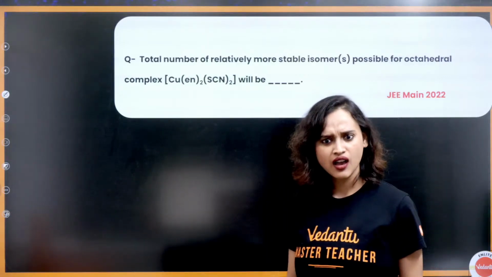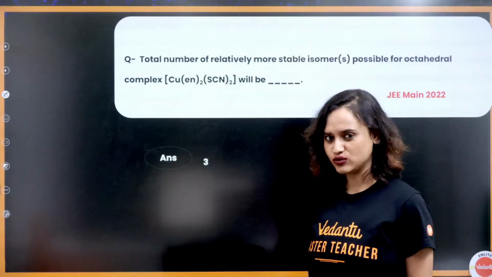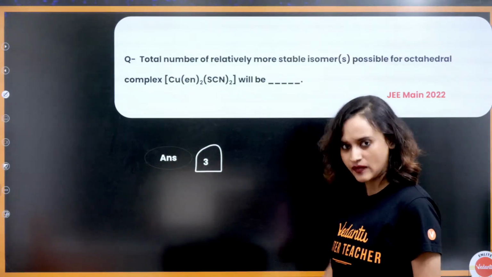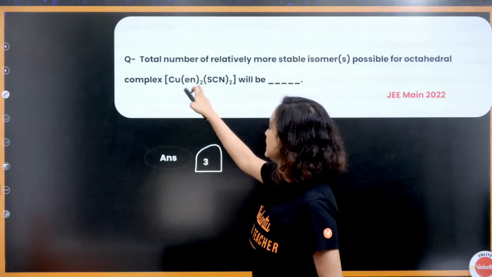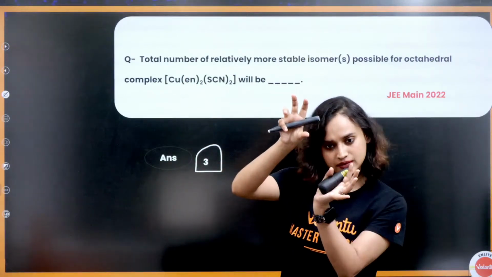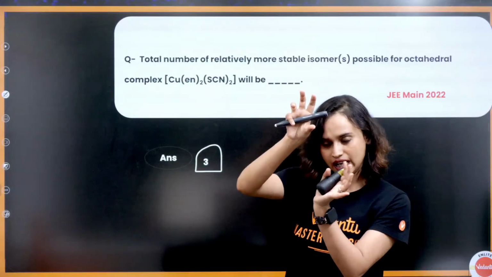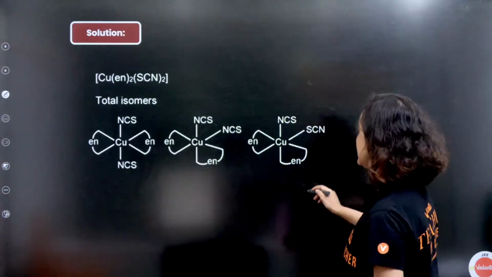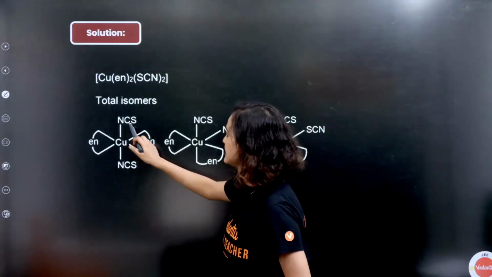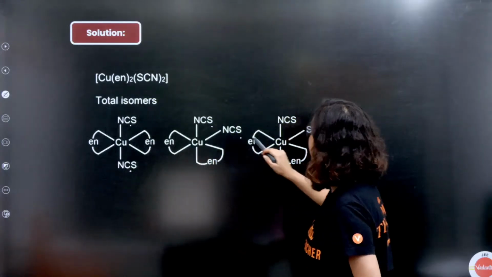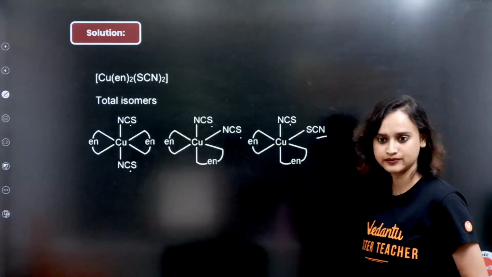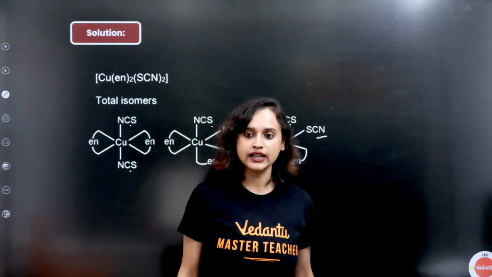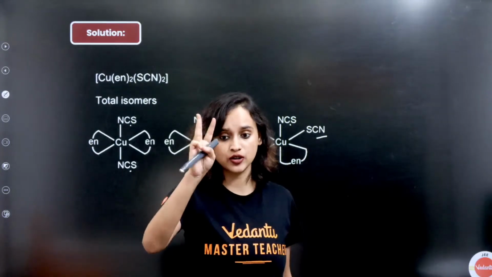No, it's not 2. It's 3. How? You wanna see? See, en, 2 en, right? Then you will have SCN, then you will have NCS, SCN. 3 isomers are possible. Okay, 3 isomers, not 2. 3 isomers are possible, bacha.